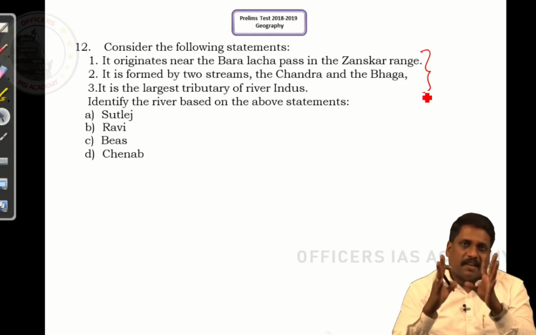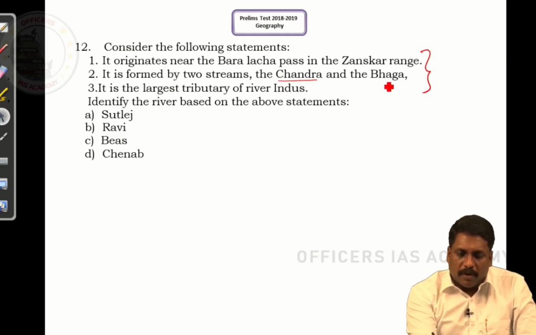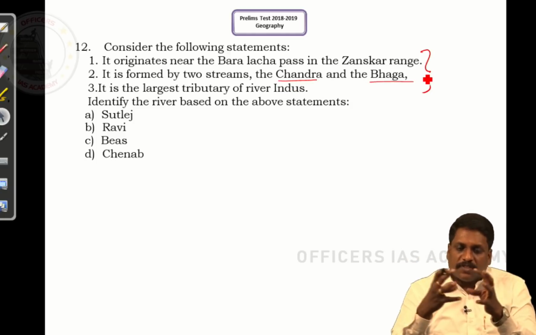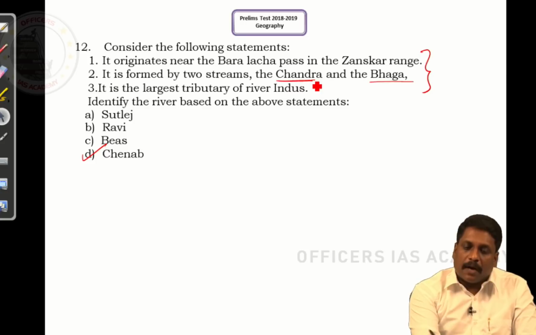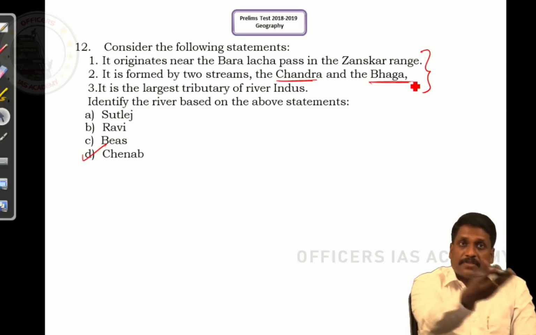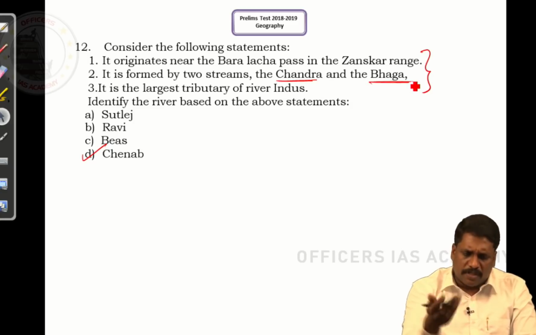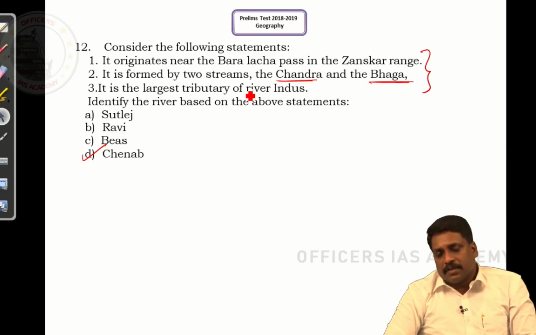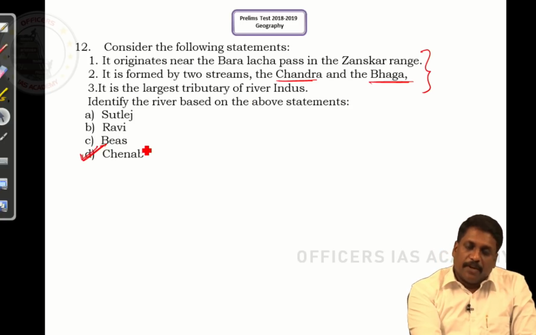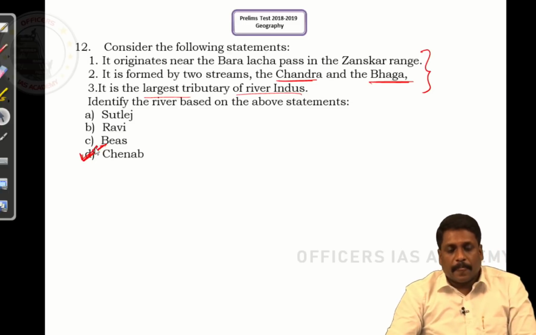Here itself you can come to a conclusion, because when I talk about a river which originates from the confluence of Chandra and Baga, I have this river called Chenab. Reason, the other name of Chenab itself is Chandrabhaga. There itself I can identify. They are talking about this river called Chenab. Still, if you are not satisfied, they give you one more clue. It is the largest tributary of river Indus. Even if you are sure of at least one statement, every road is leading to Chenab, you just go for Chenab, because I understand that this is the largest tributary of Indus also. So one of the easiest questions, answer is Chenab.